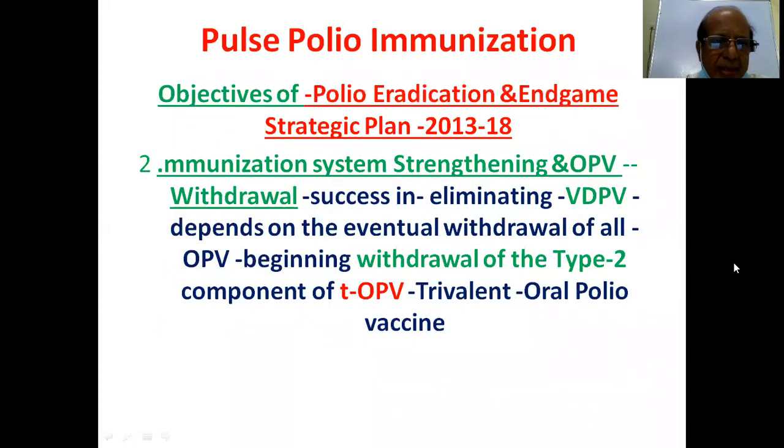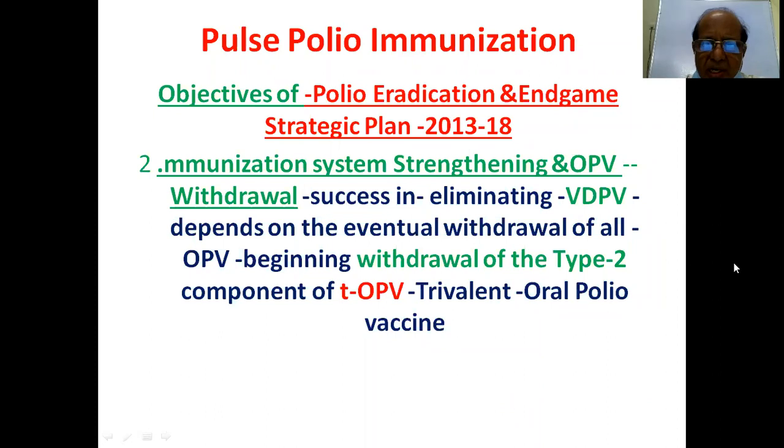The second one is the strategic plan. The second one is the immunization system strengthening and OPV withdrawal. We have to strengthen the immunization and also withdraw the oral polio vaccine.